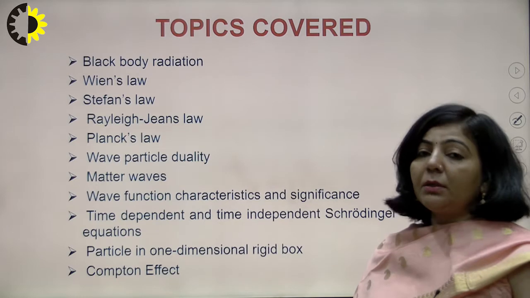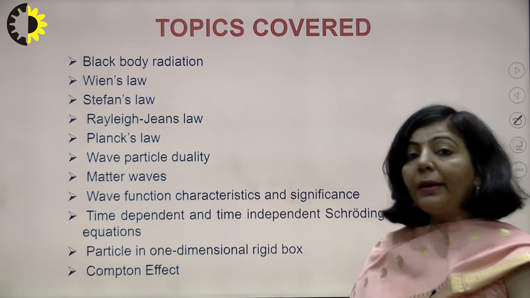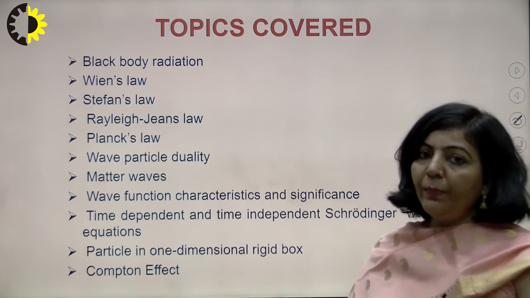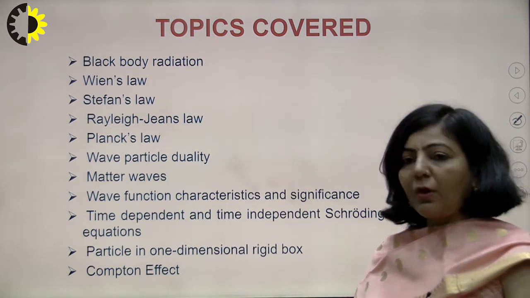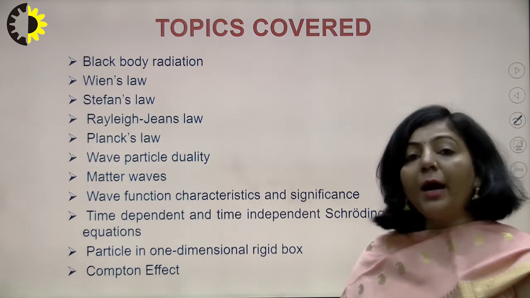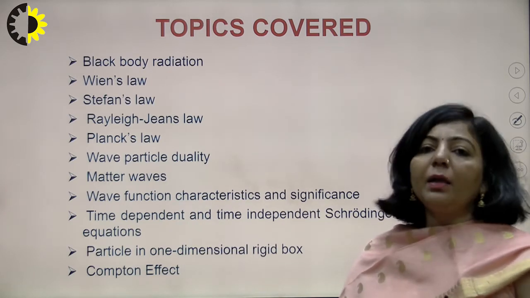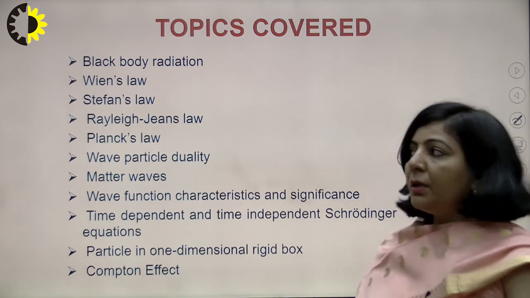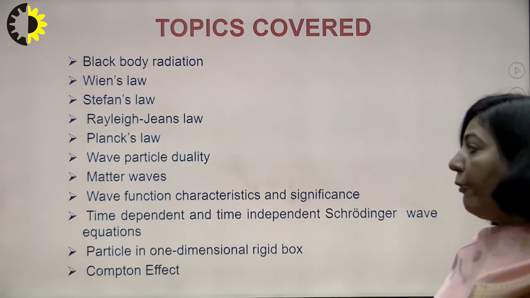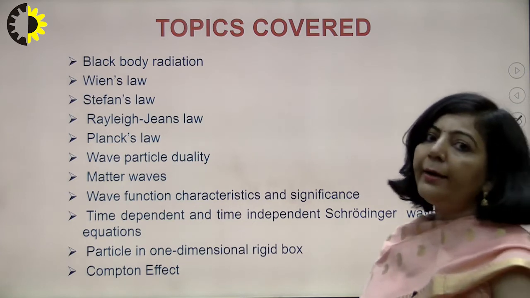We have also expressed the de Broglie wavelength in terms of temperature. We have expressed the de Broglie wavelength associated with an electron in classical mechanics, that is 12.26 upon under root V in terms of angstrom. We have also expressed this de Broglie wavelength in relativistic mechanics, when the particle is moving with a very high velocity comparable to the velocity of light, then we have a different form of that de Broglie expression. So we have also represented the concept of matter wave in relativistic mechanics.